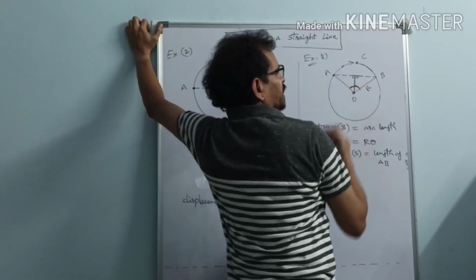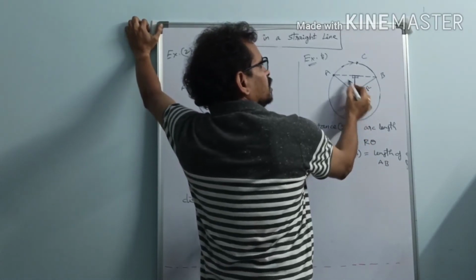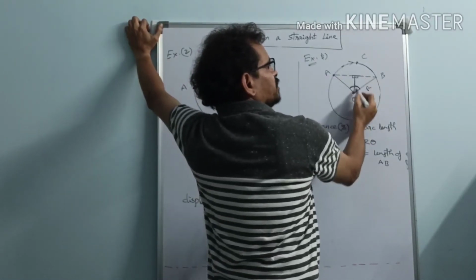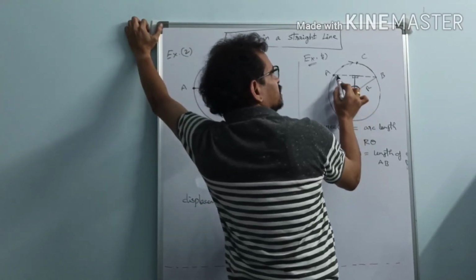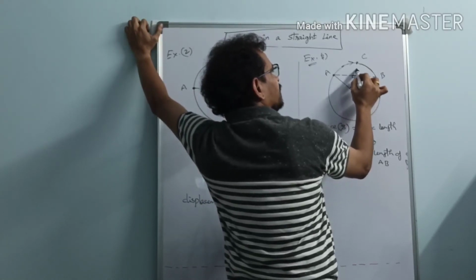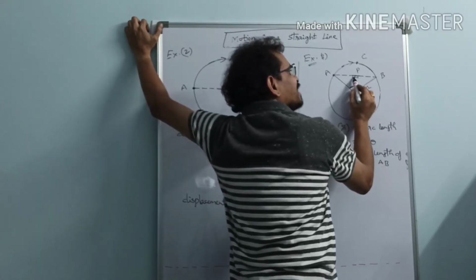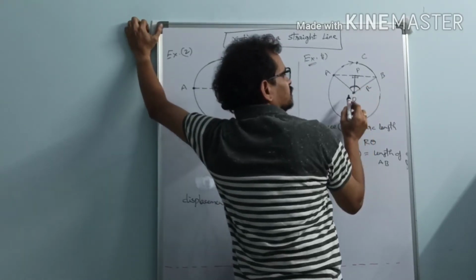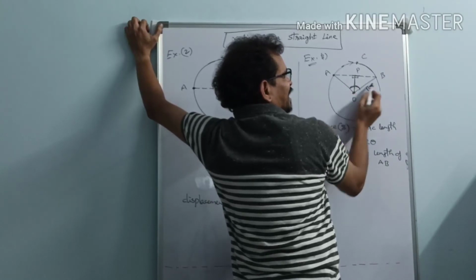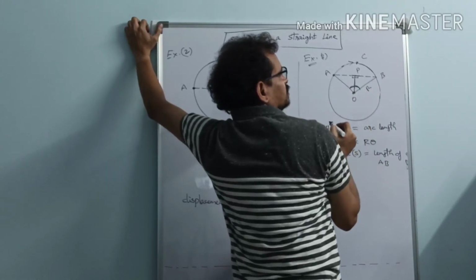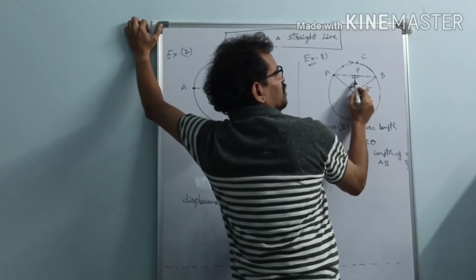So we got two triangles here. From the center of the circle to this side, let us drop a perpendicular. Let us take this point as P. AP equals PB. This angle is 90 degrees, this angle is 90 degrees. This side and this side are both equal, and this is the common side.